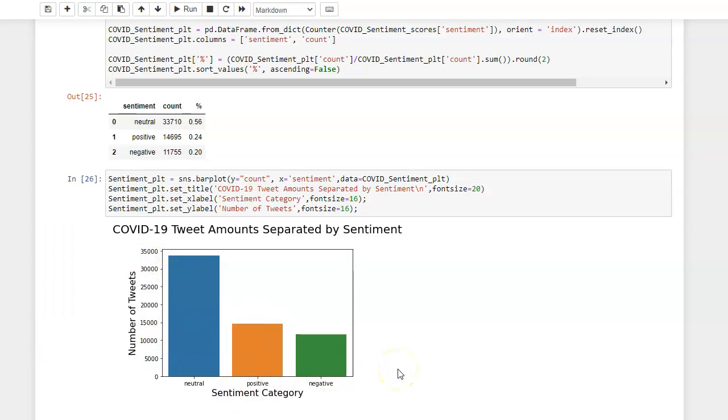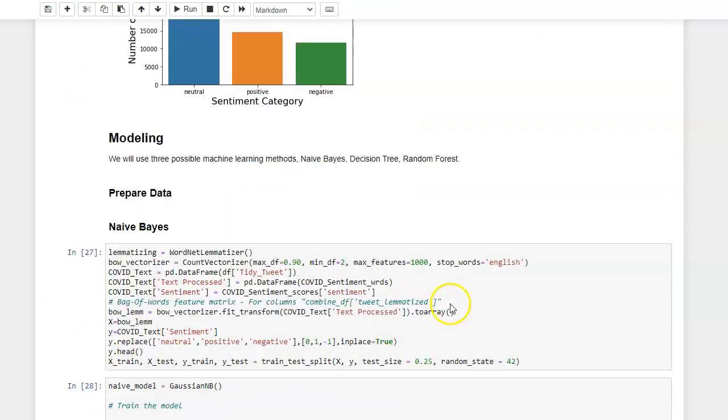In total there are 60,000 and 35,000 are neutral. For the next step, we are applying machine learning algorithms to predict neutral, positive, and negative. We chose three algorithms: naive Bayes, decision tree, and random forest.